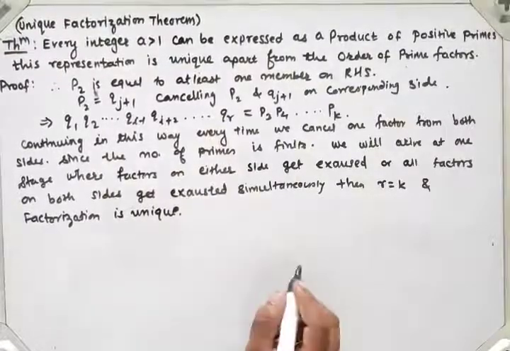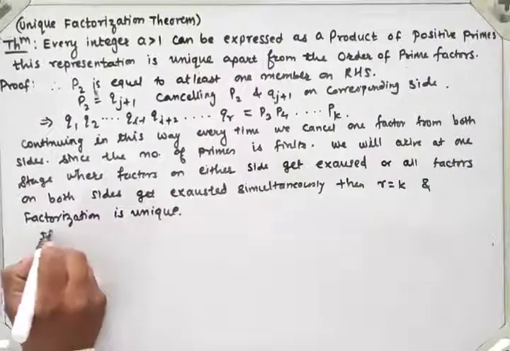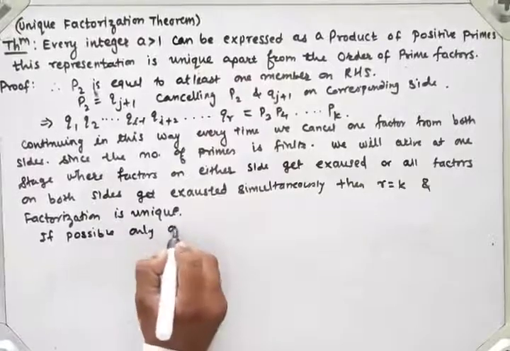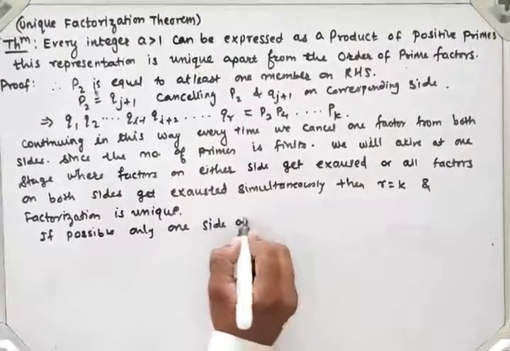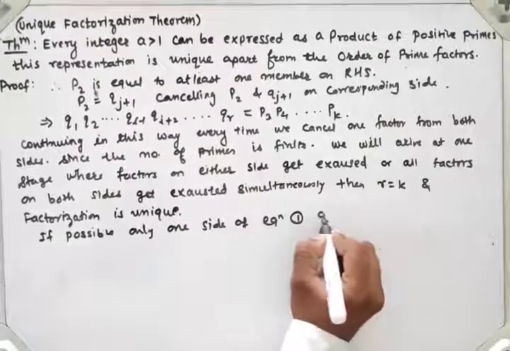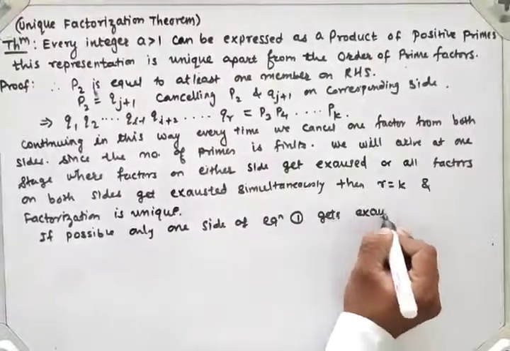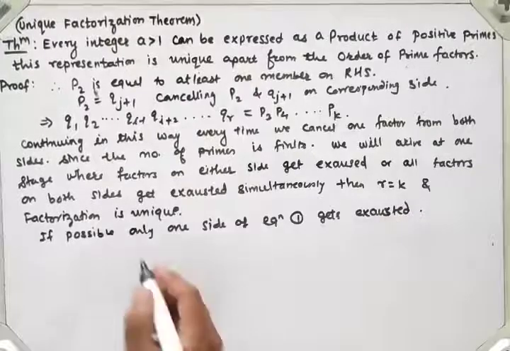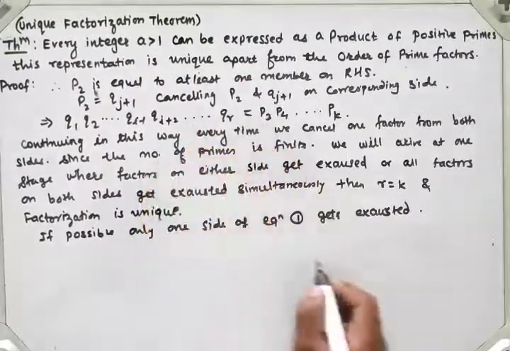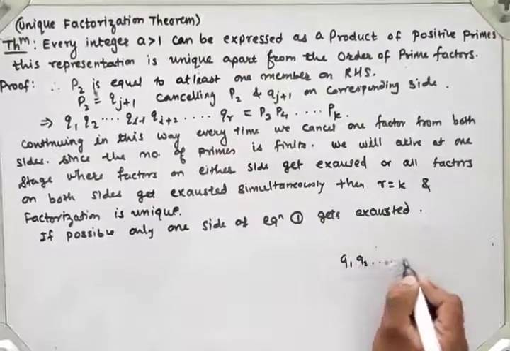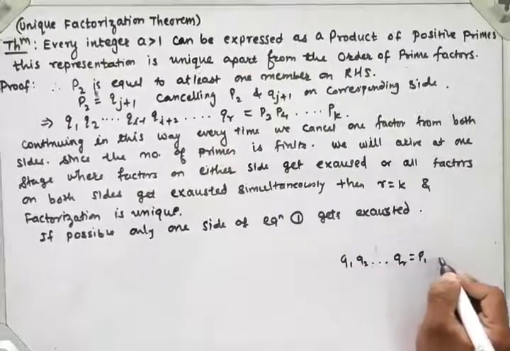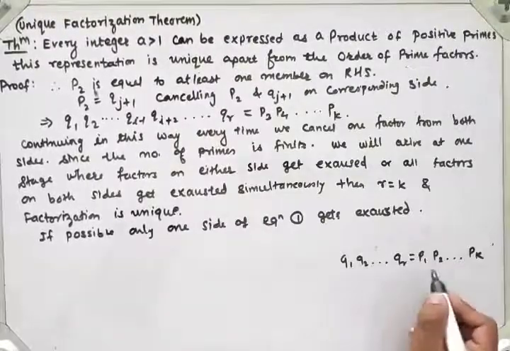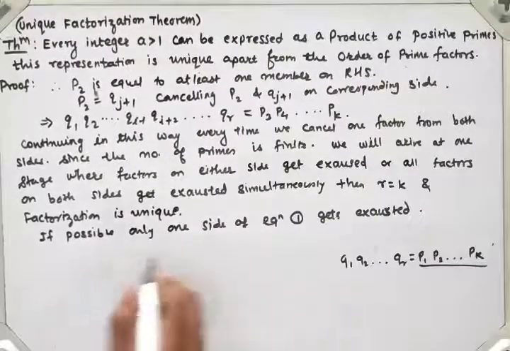If possible, only one side of equation 1 gets exhausted. Suppose we have the relation q1 q2 up to qr is equal to p1 p2 up to so on pk, and suppose this side gets exhausted. What is the remaining element?